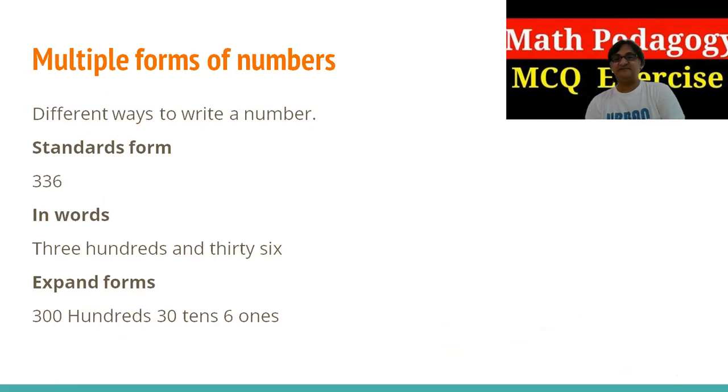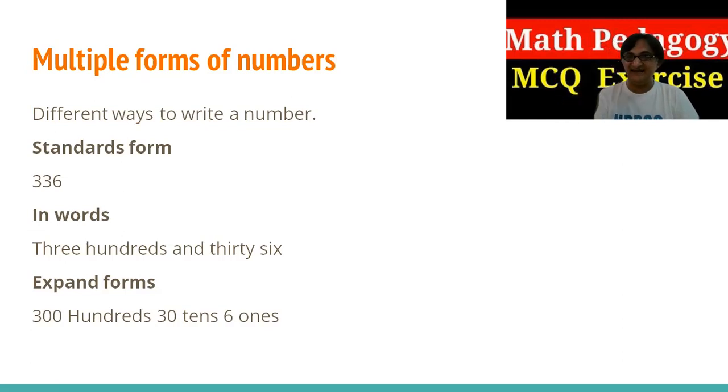Multiple forms of the numbers means multiple ways to represent the value. How can we represent the value? We have 3 types of them. Even we have a 4th. We represent with pictures, which we call pictorial representations of the value. Number 1, standard form, that we use, like 336, where you write the ones, tens, and hundreds. In another way, we represent that value in words: 300s and 36. The third thing we found is expanded form, which is the 300s, 30 tens, and the 6 ones. So these are the multiple forms of the numbers, so you can find questions related to that.